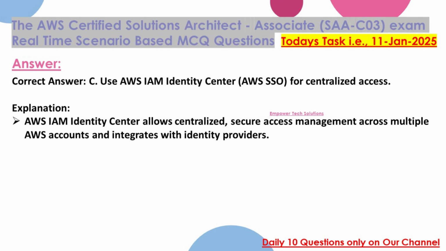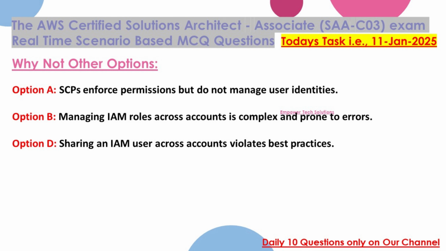Correct answer: C. Use AWS IAM Identity Center, AWS SSO, for centralized access. Explanation: AWS IAM Identity Center allows centralized, secure access management across multiple AWS accounts and integrates with identity providers. Why not other options? Option A. SCPs enforce permissions but do not manage user identities. Option B. Managing IAM roles across accounts is complex and prone to errors. Option D. Sharing an IAM user across accounts violates best practices.